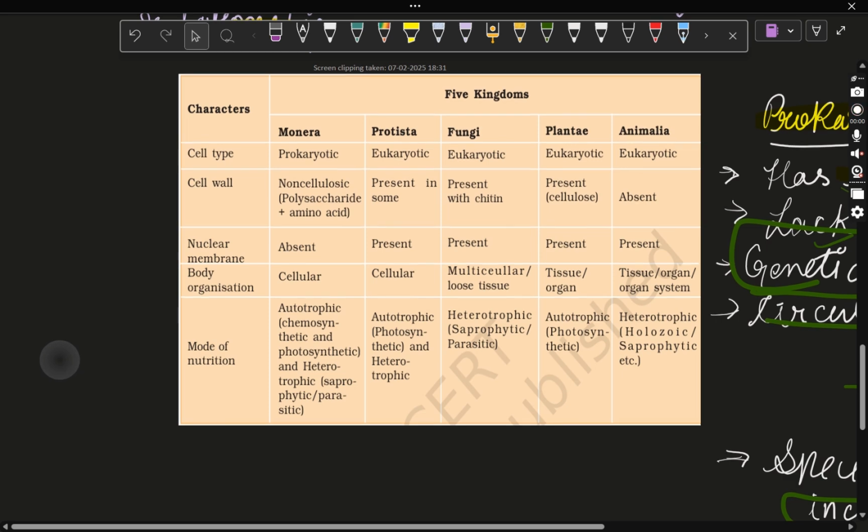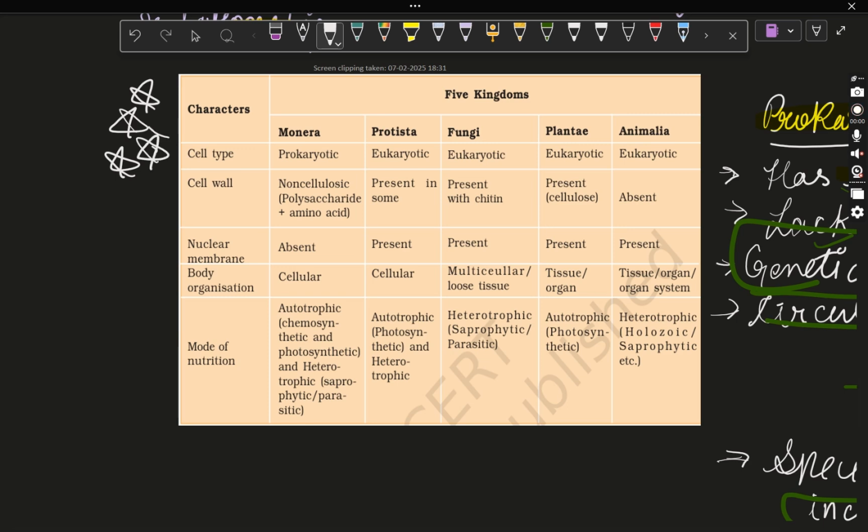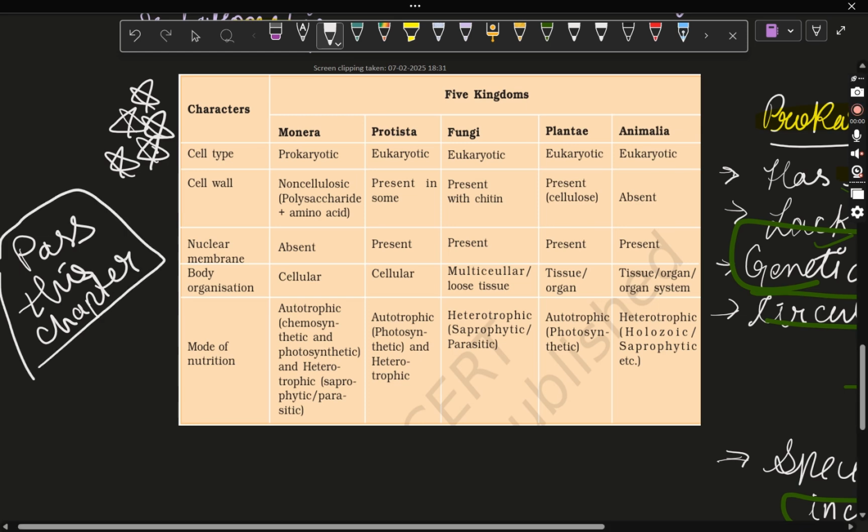This is the table you must know. This is the basic table. I would like to give this table literally 5 stars, because if you know this table, you are going to pass this chapter. If you know this table, you can literally understand all the further topics. If you don't know this table, you can't understand the further topics. So please, please, please, by whatever means, just learn this table. Okay? I will explain it. There is nothing hard, and you will be able to remember it. But you need to revise it by yourself also.